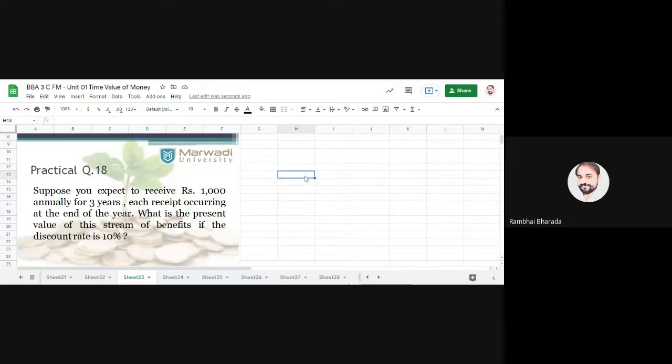So the formula applicable to this practical question is PVAN is equal to A in a bracket 1 minus 1 upon (1 plus R) raised to n, entirely divided by R. So now A means annuity, which amount you are receiving: 1000 in a bracket 1 minus 1 upon 1 plus R. R means rate of interest, here 10%, so you will get 0.10, raised to n, 3 years, and divided by R, 0.10, bracket over.